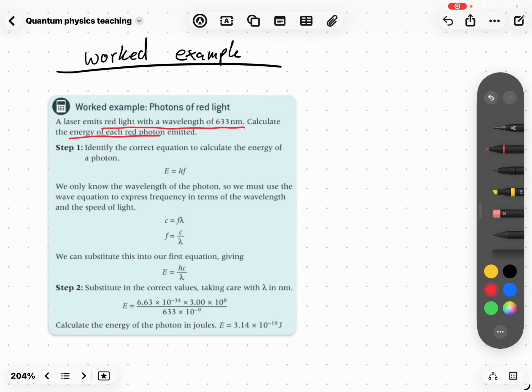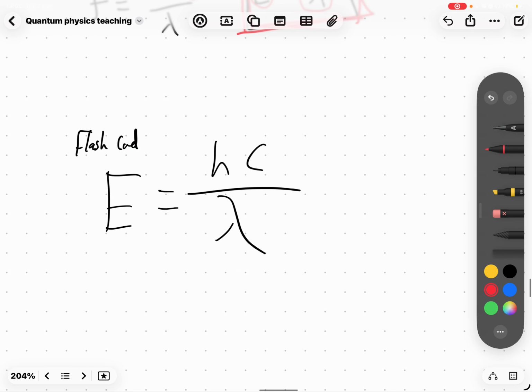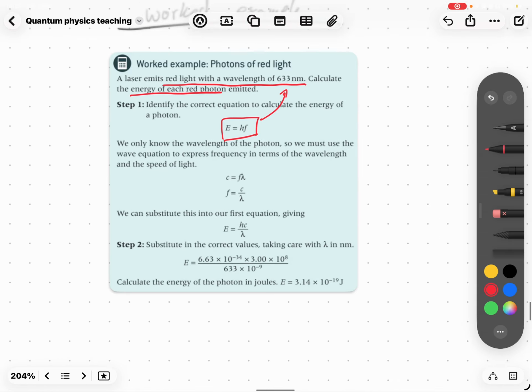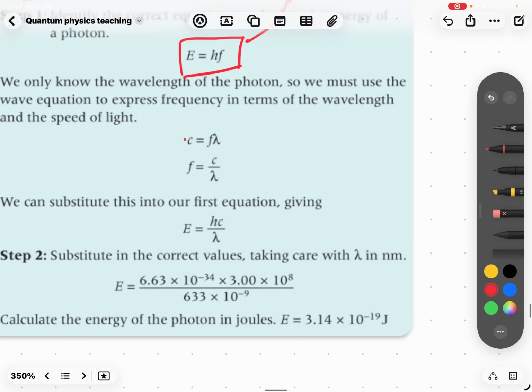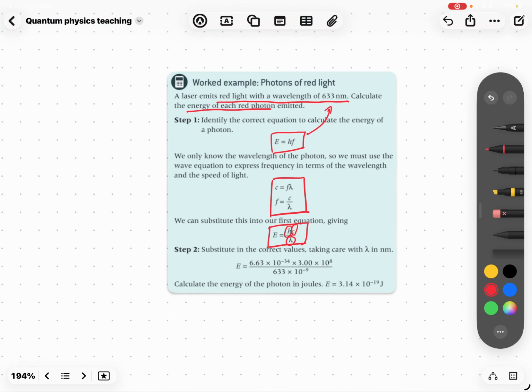Well, we know that the energy of a photon is E equals hf, but we have the wavelength. So, using the wave equation, we can turn it into E equals hc over lambda. Now, all we need to know is h, c, and lambda, and we can get E.